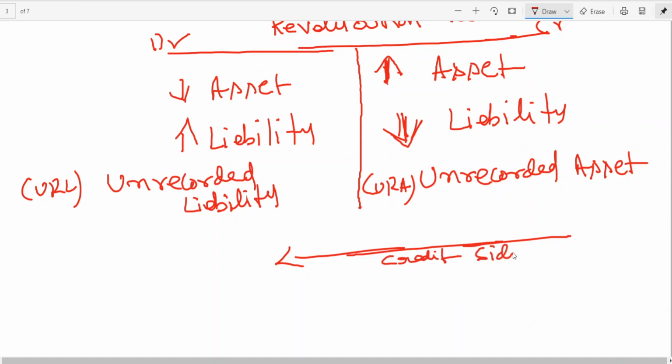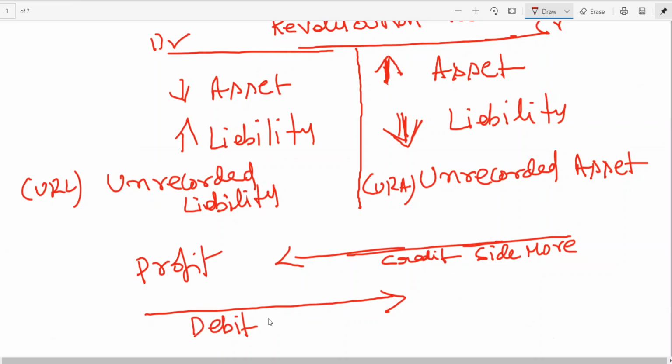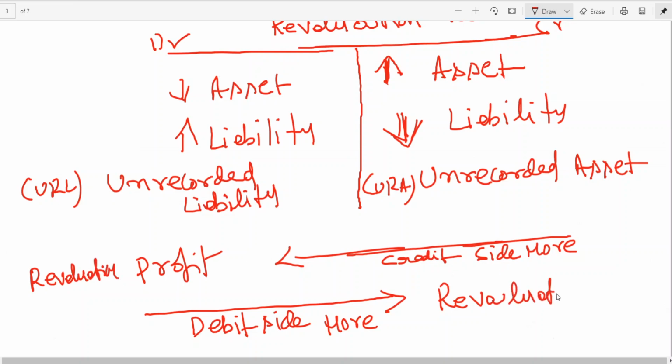Credit side more, profit. You know, revaluation account to profit. If debit side is more, debit side total is more, it is a revaluation loss. Revaluation loss. In this way also you can understand, right?